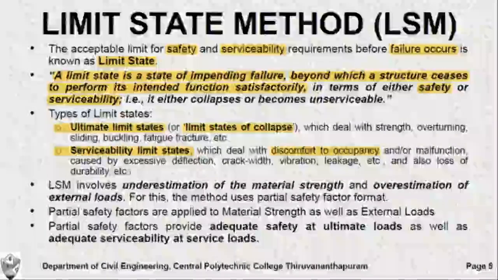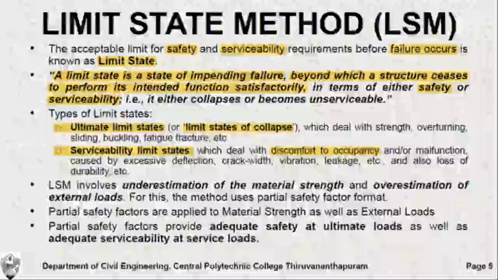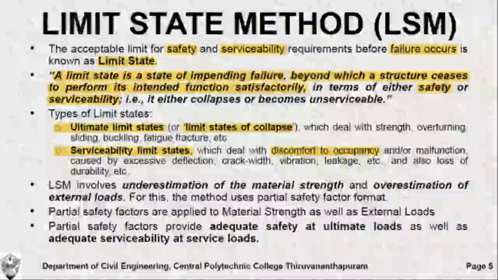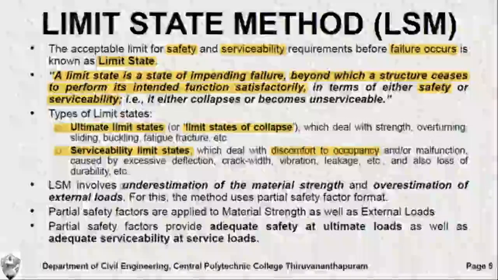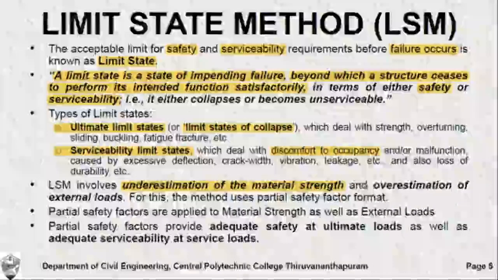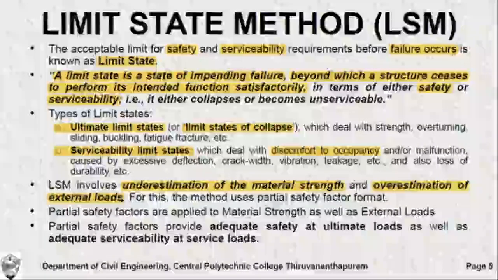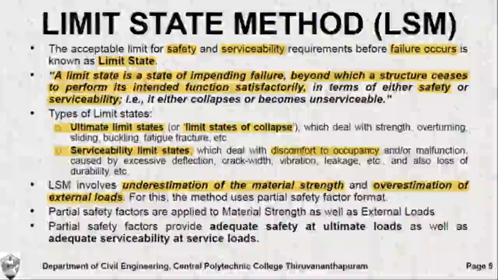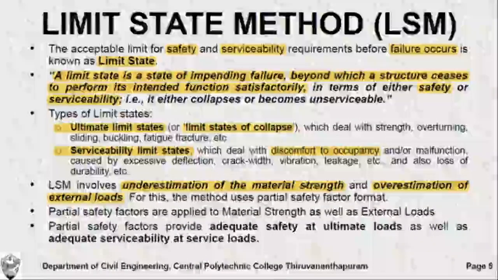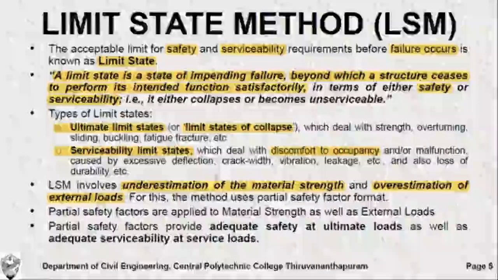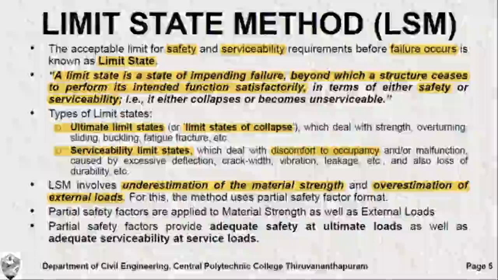Now the method of limit state is built upon all the above aspects, and here we perform two very important things. First is the underestimation of the material strength, and second, the overestimation of external loads. These are the two important points observed in the limit state method. First, the underestimation of the material strength: the material strength which the material actually has will be underestimated. We will reduce the material strength at the time of design.